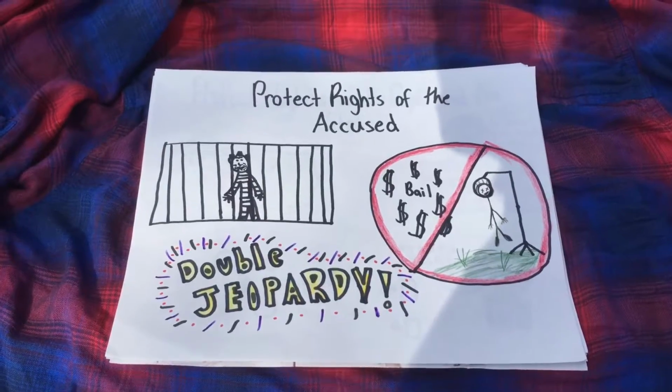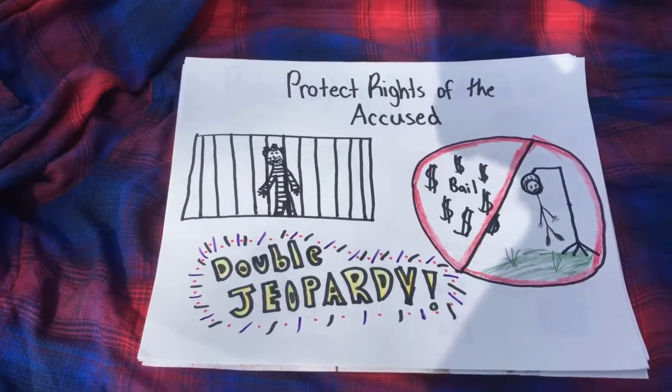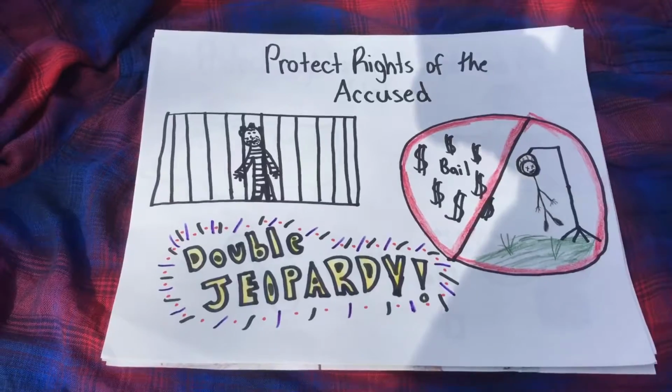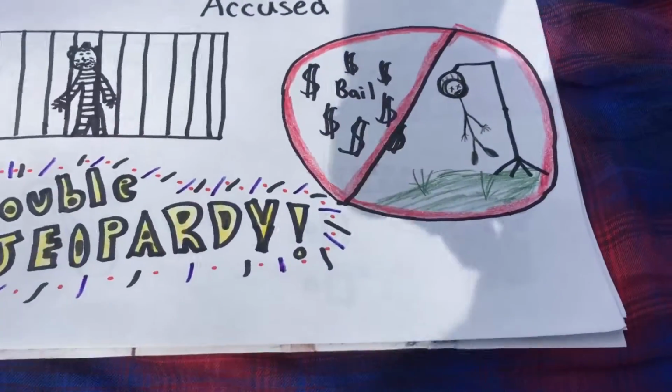Protecting the rights of the accused is the job of the Fifth, Sixth, and Eighth Amendments. These amendments make sure that due process is followed and that your punishment and bail fits the crime you committed.